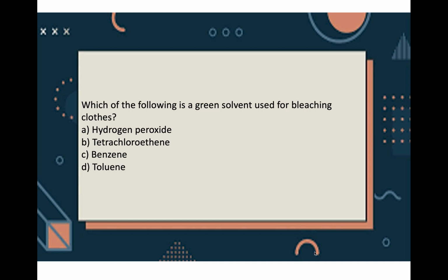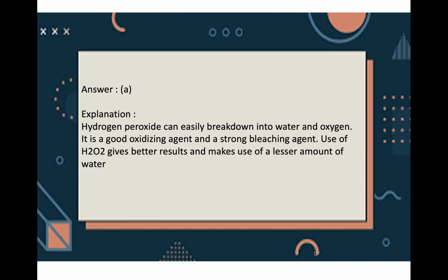Now, which of the following is a green solvent used for bleaching clothes? A. Hydrogen peroxide. B. Tetrachloroethene. C. Benzene. And D. Toluene. Answer is A. Hydrogen peroxide. It is easily broken down into water and oxygen and is a good oxidizing agent as well as a strong bleaching agent, and when it is used you get better results, and it makes use of less water.